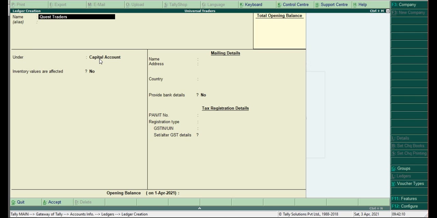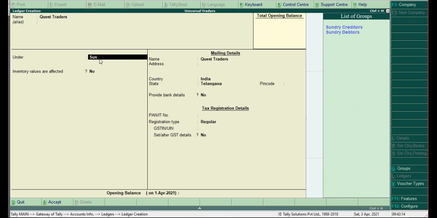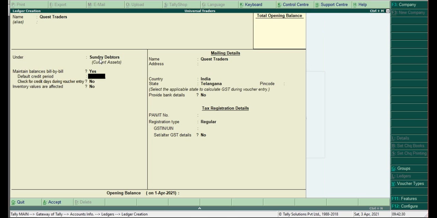So will they be sundry debtors or creditors? Sundry debtor or creditor? Sundry creditor, sir. We are doing sales. Already said, if it is purchase, he will be sundry creditor. If it is sales, he is sundry debtor.